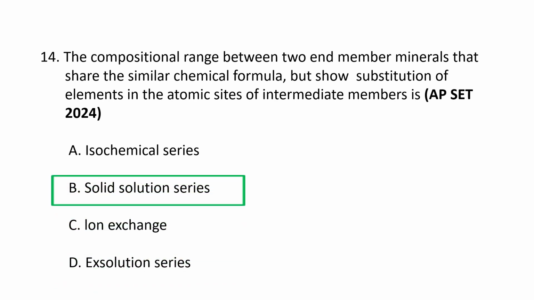Solid solution series. A solid solution series is the compositional range between two end-member minerals that share a similar basic chemical formula but have different elements substituting for one another in their atomic sites. For example, the olivine series ranges from forsterite to fayalite with various combinations of magnesium and iron in between. Another example is plagioclase feldspars. The composition ranges from albite to anorthite.